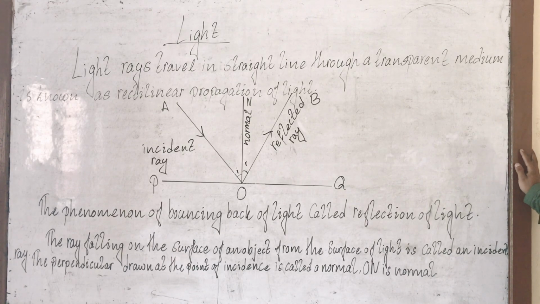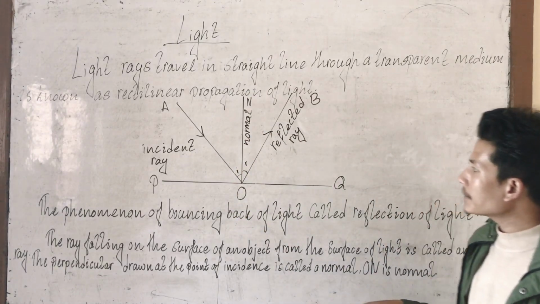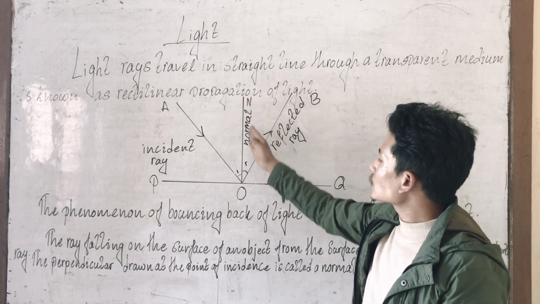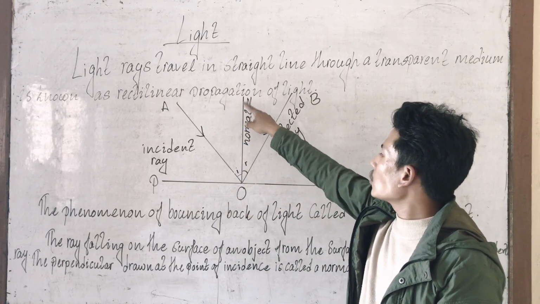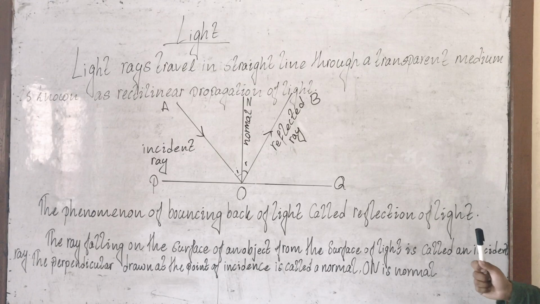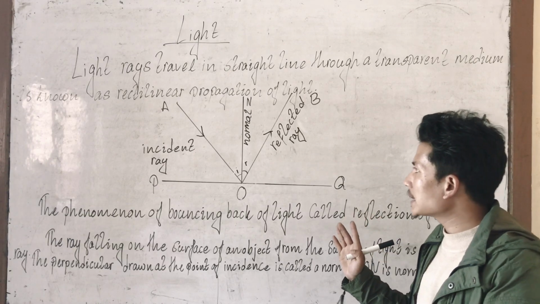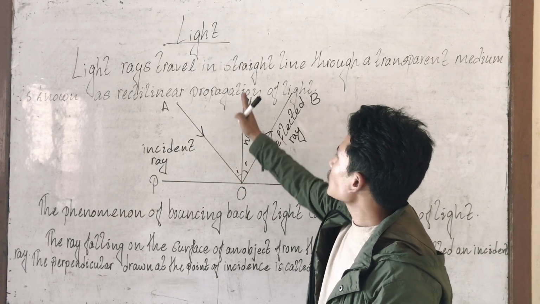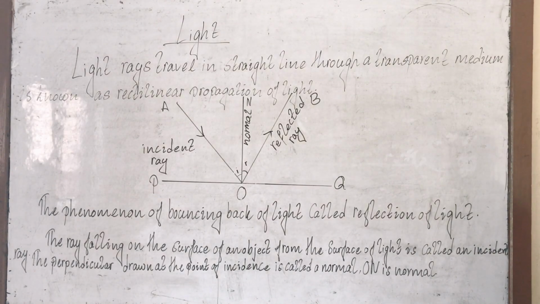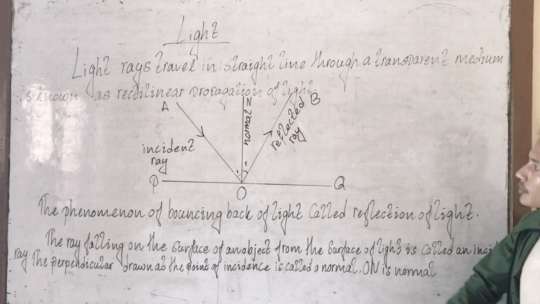The perpendicular drawn at the point of incidence is called the normal, or OM is a normal. You can see I have drawn another line here. It's in a perpendicular shape, or at a perpendicular angle, which is straight, about 90 degrees. And this ray is known as the normal. The perpendicular drawn at the point of incidence is known as the normal. Okay? Now let me tell you about the reflected ray.